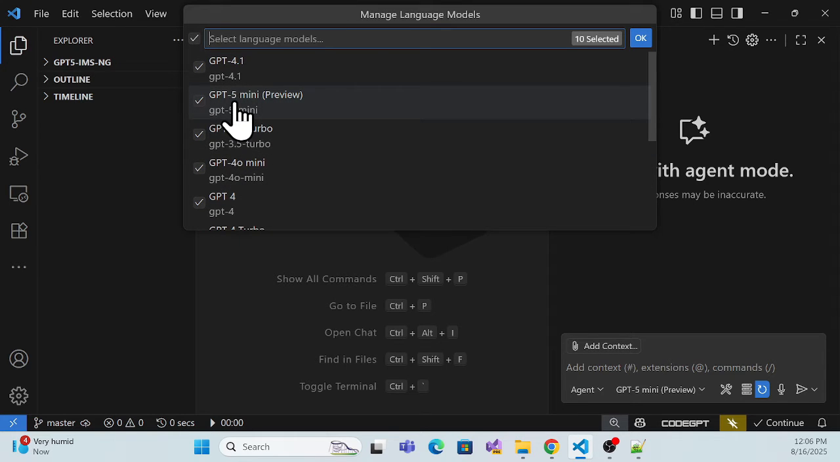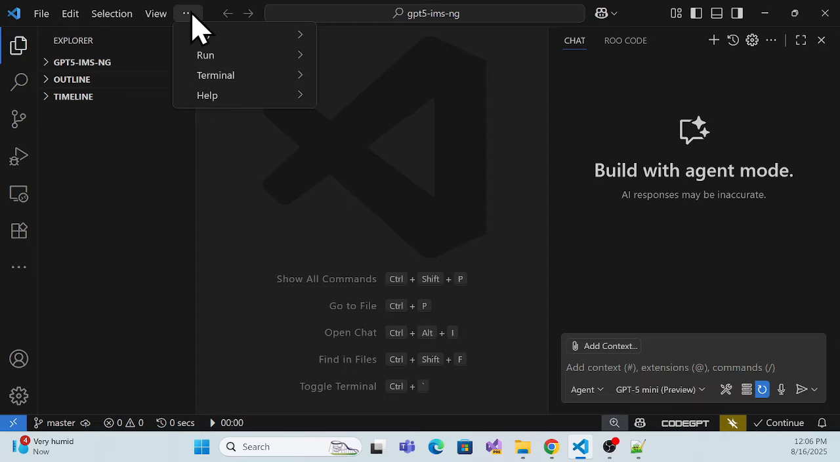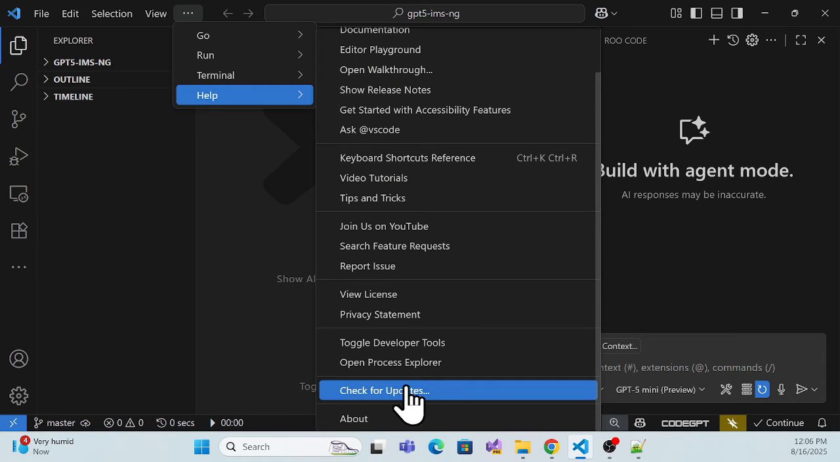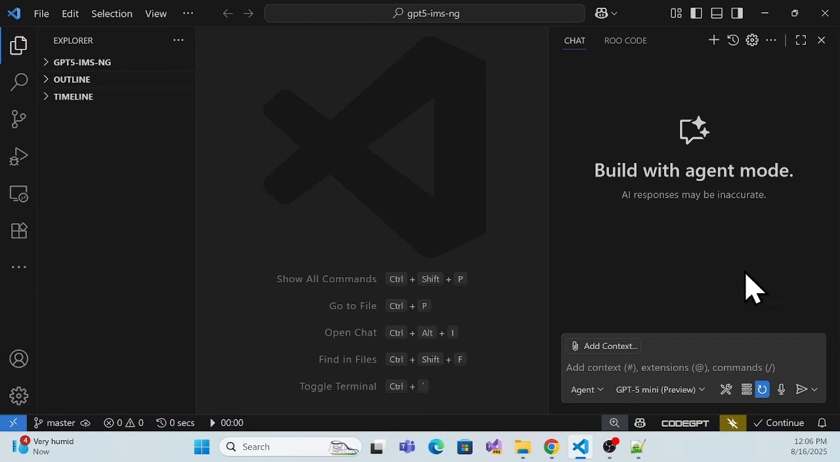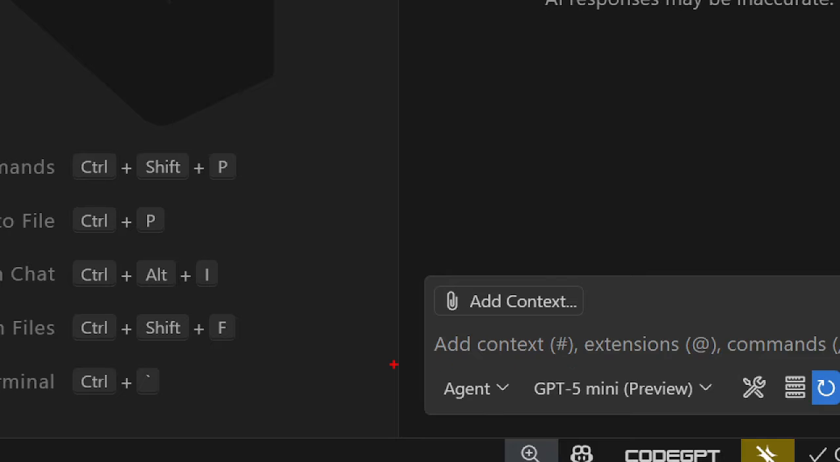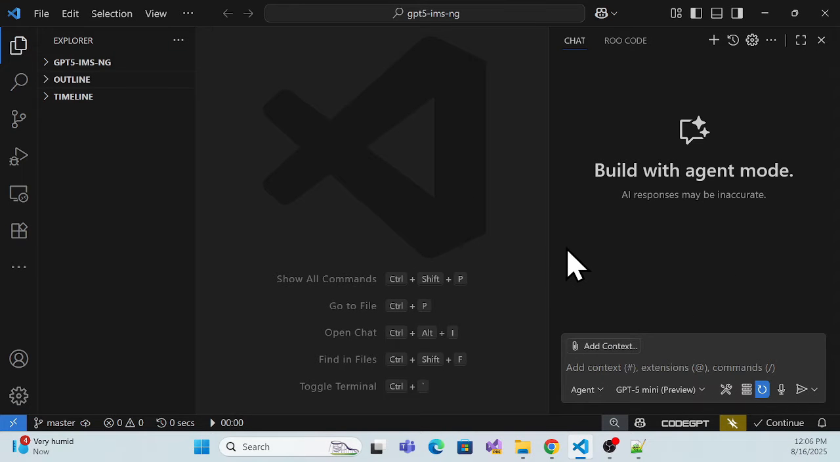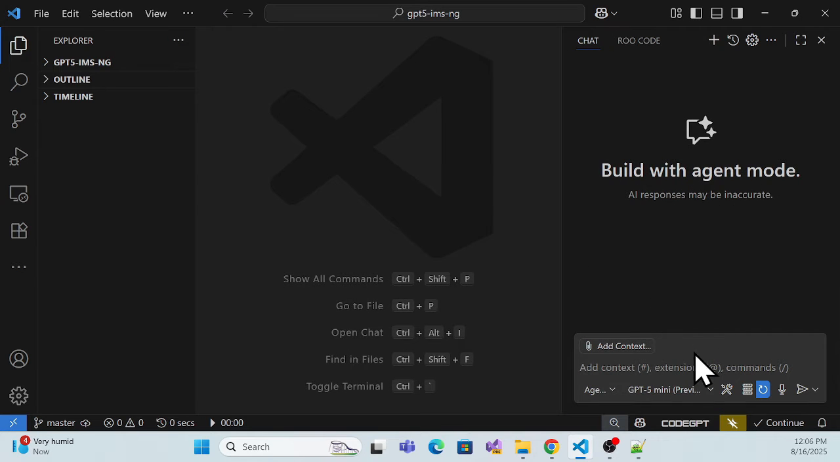Currently I have GPT-5 available, and if it is not available over here, then simply upgrade your VS Code. Once you upgrade VS Code, you will be able to see that option. Once you complete your setup for GPT-5, you can go with the implementation, or start or build any application. So here we have to build an inventory management system using GPT-5 and Angular.